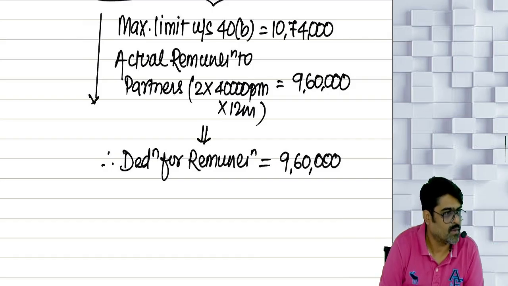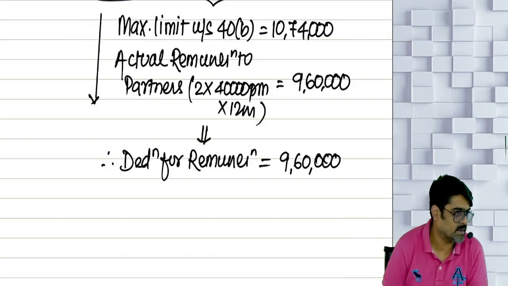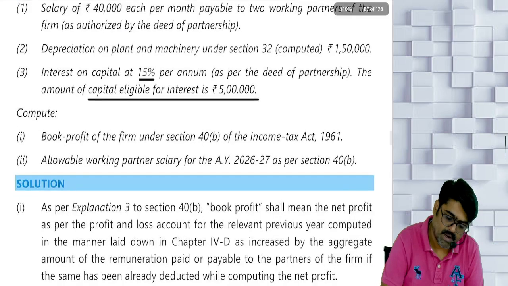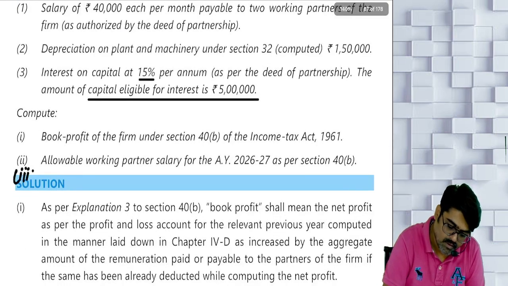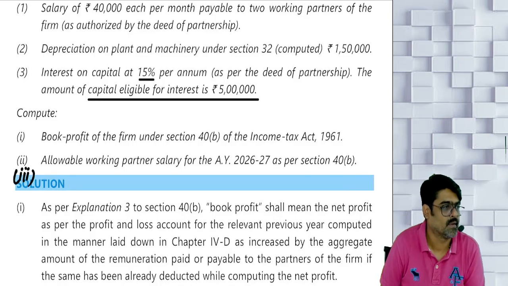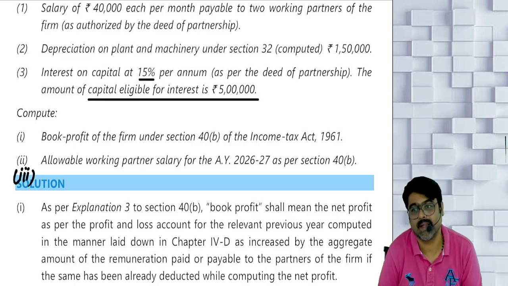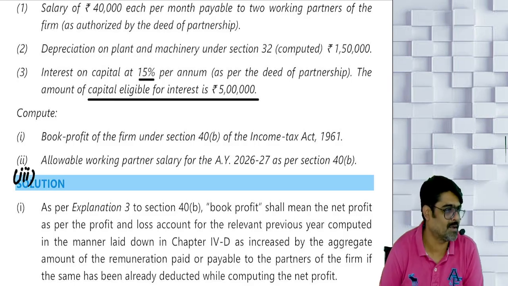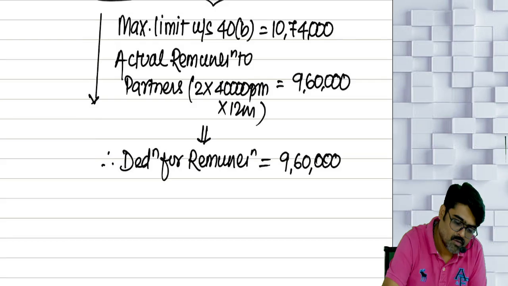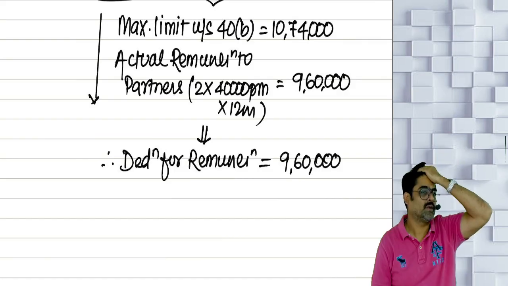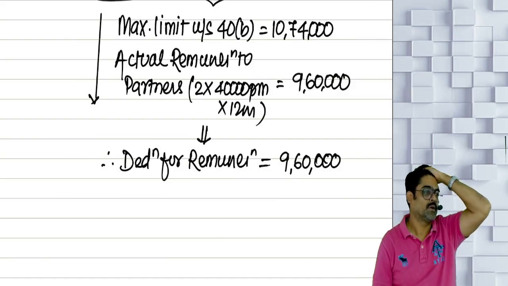Okay. Now, the third part they have not given in the question. Write down part C in the question. Go to the question, and here write down part 3. One more thing you are supposed to calculate: also compute the taxable PGBP income of the firm. Tell me, what will be the PGBP income of the firm? 17 lakhs is the profit. Yes or no? Out of that, will the firm get any deduction for depreciation?